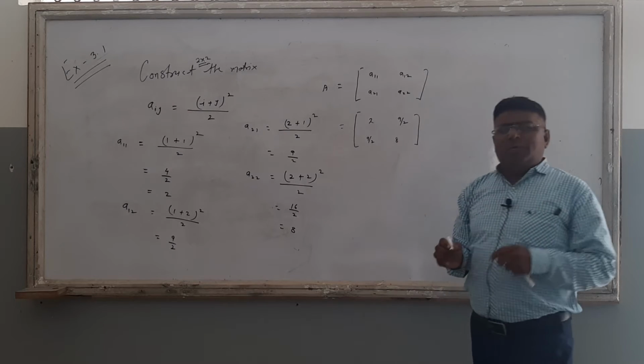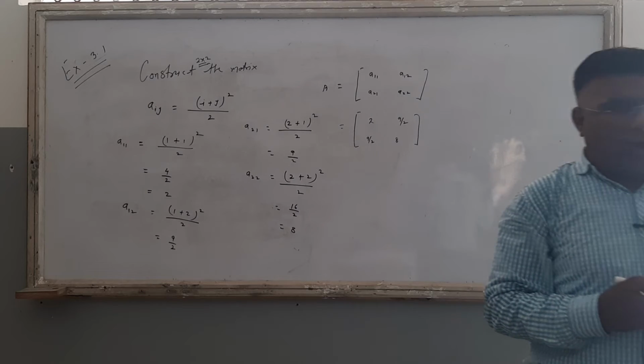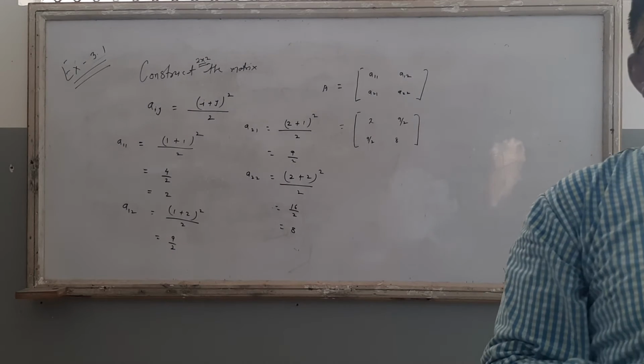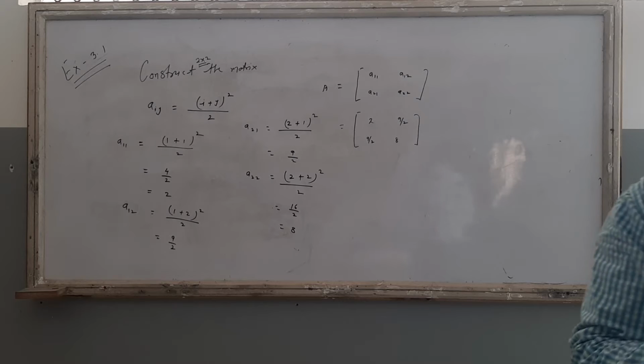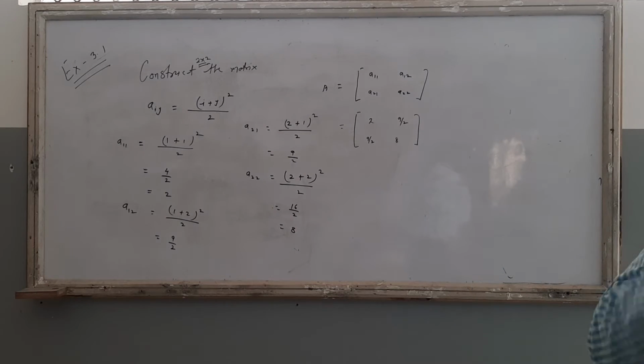Any matrix you have to construct, of any order, depends on that order. Suppose 3 into 2 order, that means 6 elements, with 3 rows and 2 columns.